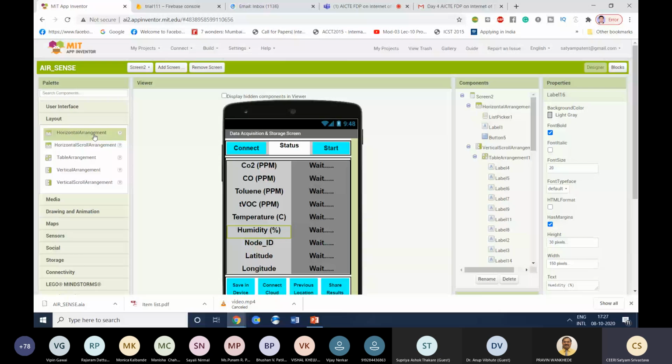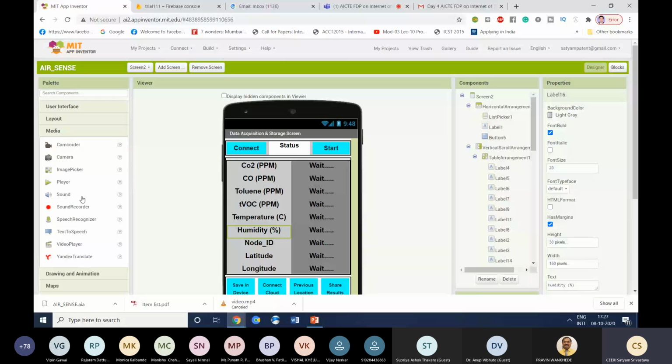Okay, now here is something important, media. So if you want to, let us say, use the smartphone services, the smartphone already has a lot of capability, like the camera, the ability to click a picture, and the ability to record audio. So if you want to use those kinds of services, this is the section. You can use these services in the app.